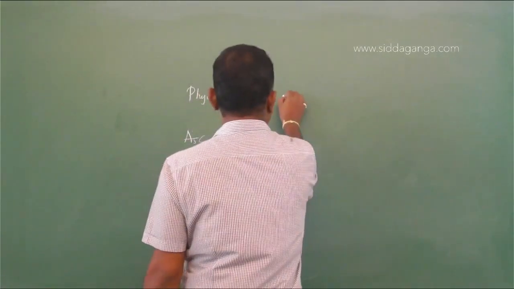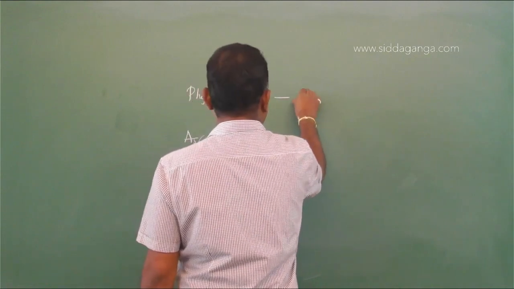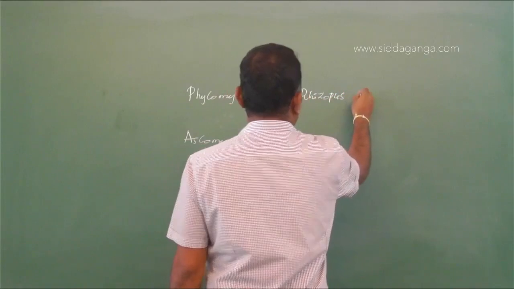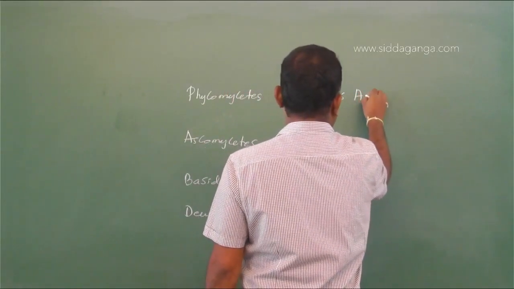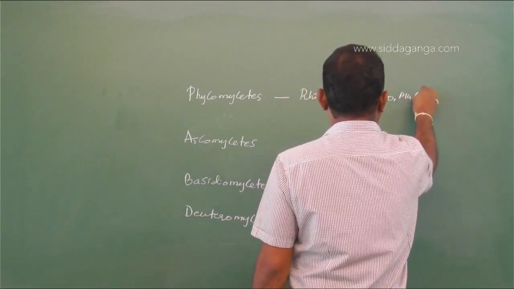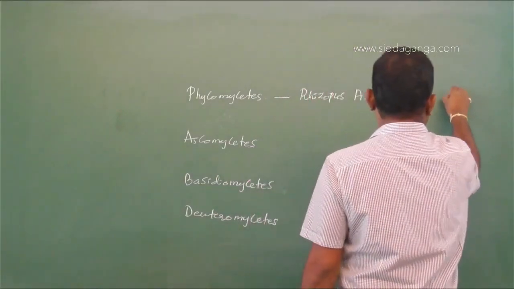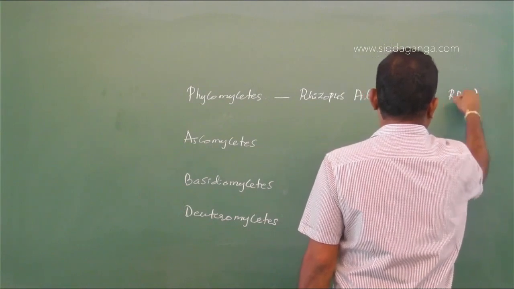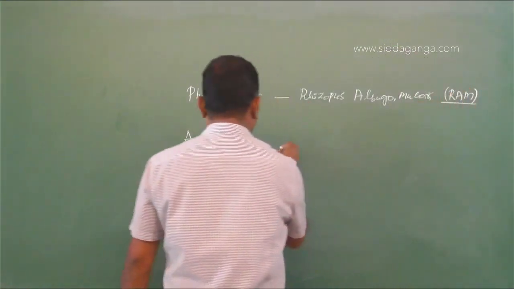In Phycomycetes, you have 3 examples: Rhizopus, Albugo, and Mucor. So we can remember using the mnemonic RAM.